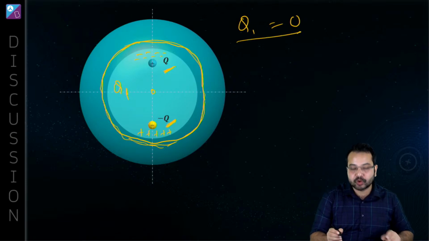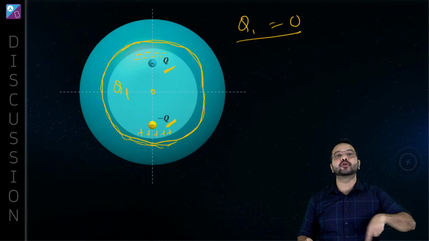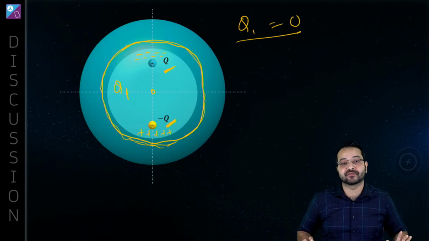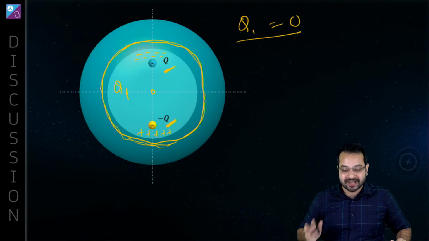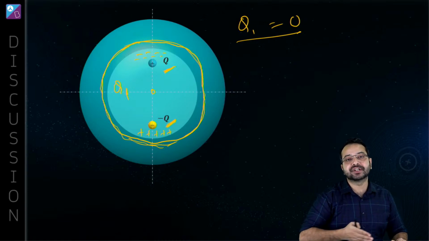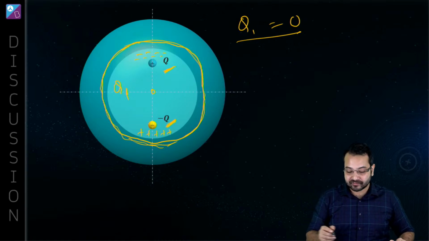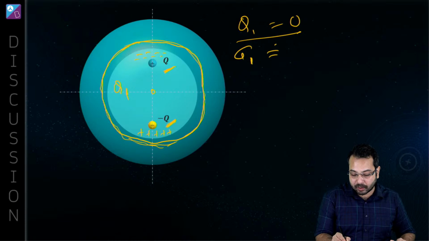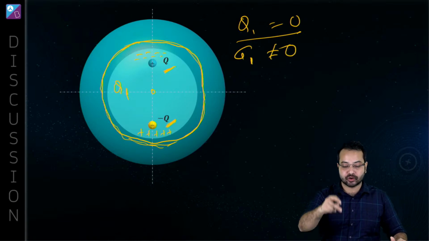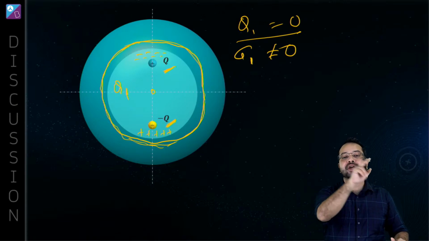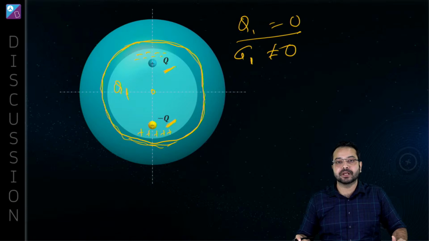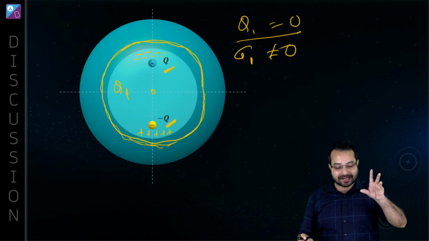Although the net charge is going to be 0, the charge density is going to vary. The charge density is not going to be the same throughout the inner surface. And since it varies, we cannot say that the charge density is 0 everywhere. So we will have to say that sigma 1 is not equal to 0. The net charge is 0, but the charge density at different points is not 0. So sigma 1 cannot be 0. That is clear.